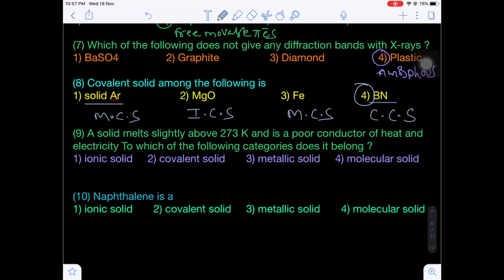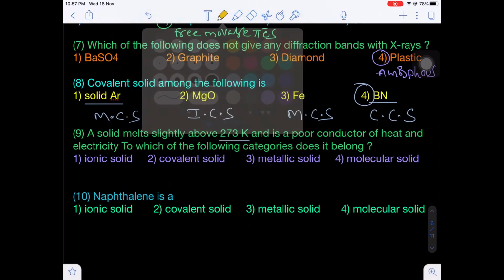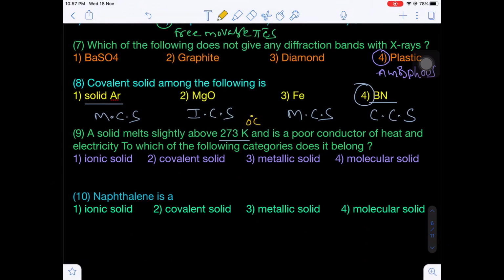A solid melts slightly above 273 Kelvin, that is, slightly greater than 0 degrees Celsius, and is a poor conductor of heat and electricity, and possesses a very low melting point. Basically, only molecular solids possess a very low melting point.